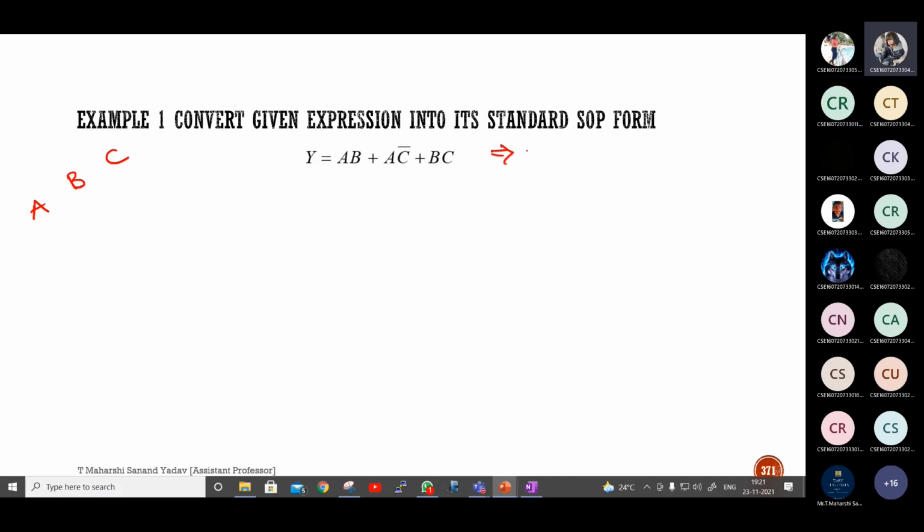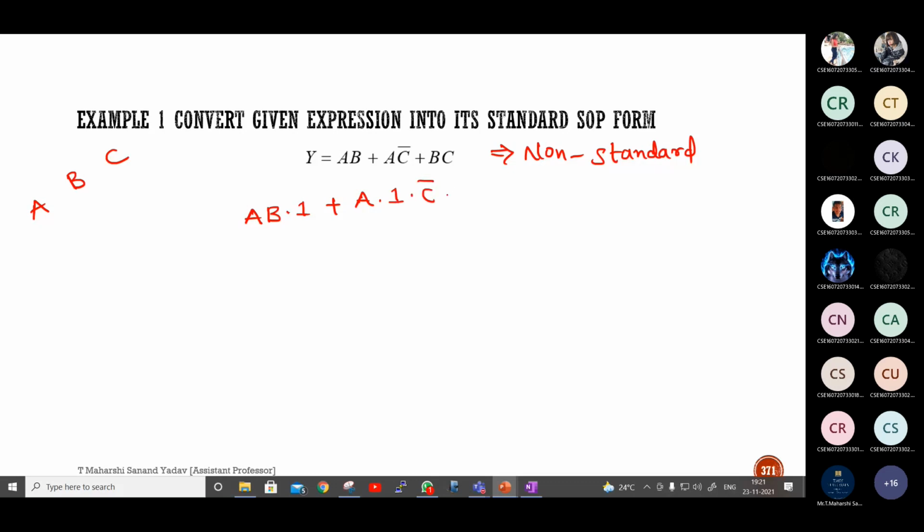This is non-standard. I want to convert it to standard, which means each and every term should have all the variables. So what is the variable missing in the first one? C. Okay, I'll multiply by 1. Next, here A into B is missing C, so I'll take it as 1 and 1.